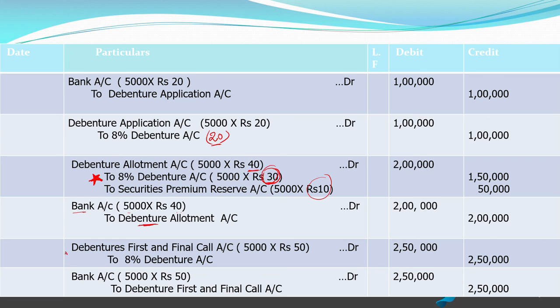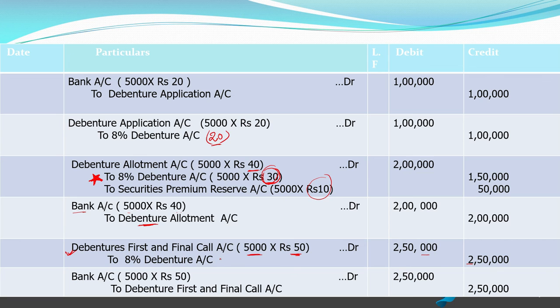Next to that, we are supposed to make debenture first call due, and that would be 5,000 into balance 50 rupees, because 20 plus 30 makes 50. So the rest 50 of 100 will be made due at the time of first and final call. So it will be 5,000 into 50 rupees, that is 2,50,000, and this is made due for debenture account.